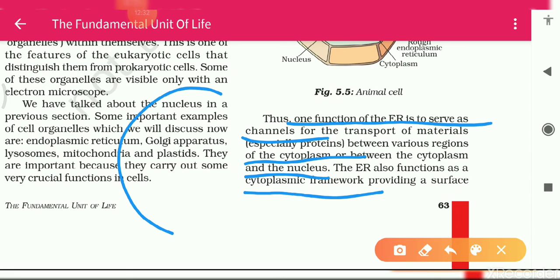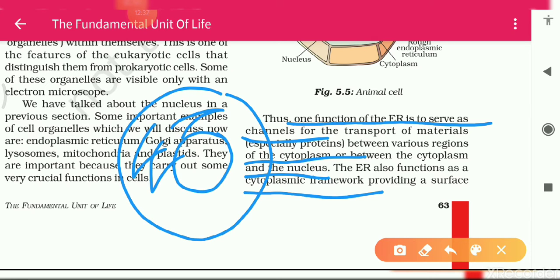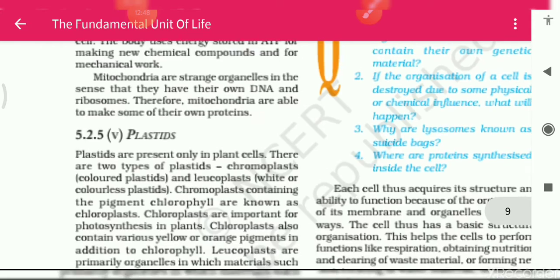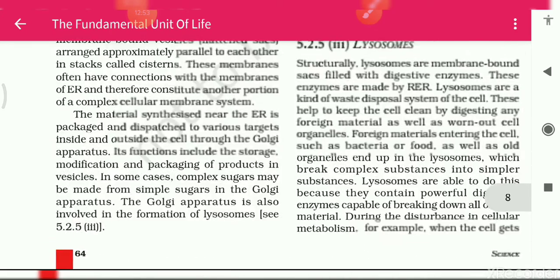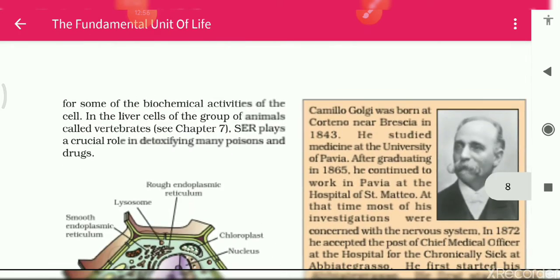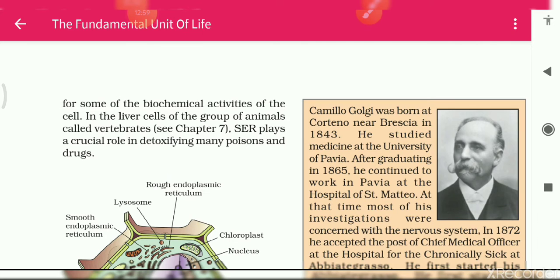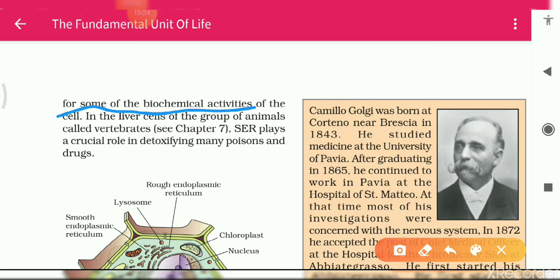Because in the cytoplasm it shows a frame-like structure, which can provide a surface for some of the biochemical activities. It can also provide the surface to perform the functions of the other cells.